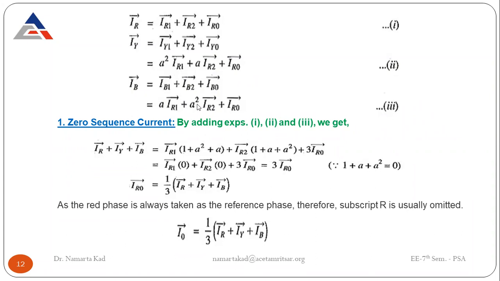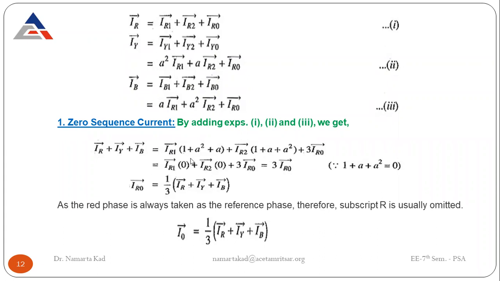Okay. So together they can be written, see here, for the zero sequence component. Just add equations number 1, 2 and 3. That means IR plus IY plus IB. So when you add all the equations, IR1 has the coefficient 1 plus A square plus A. Okay. IR2 has 1 plus A plus A square. And for IR0, here it is simple. There is IR0 and IR0 and IR0, that means 3 times IR0.